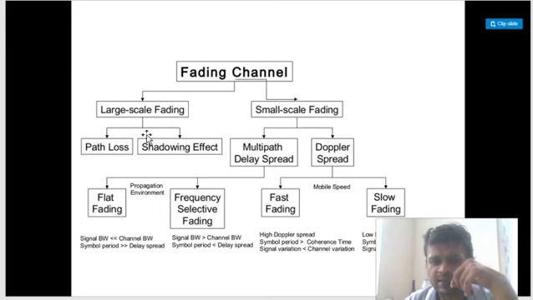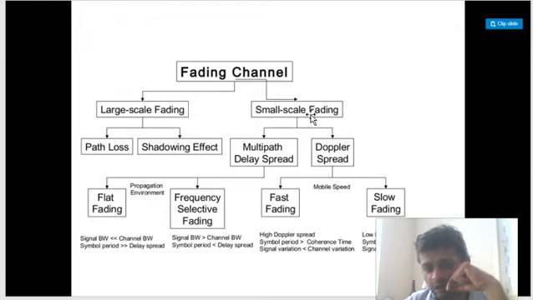All right, large scale fading being a very simple categorization, the reason why large scale fading is being caused, we have taken these two. So large scale fading is over, and the description of small scale fading is over. Now, if you notice, in today's section, we will be focusing on this portion.